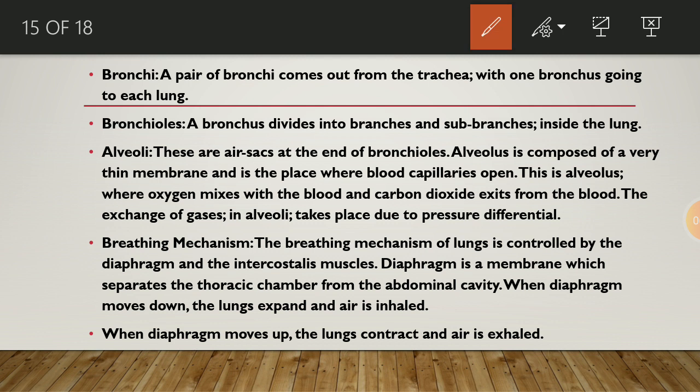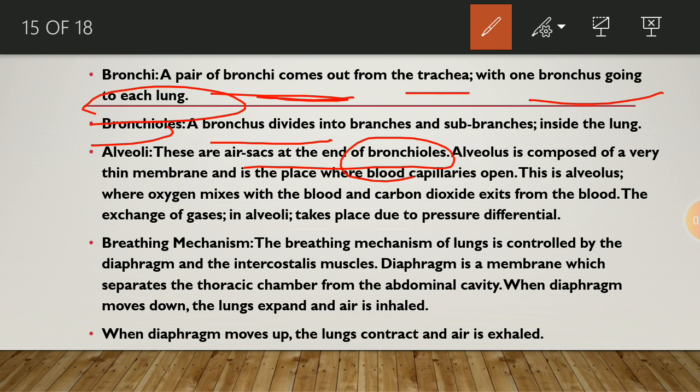Bronchi. A pair of bronchi comes out from the trachea, one bronchus going to each lung. Bronchioles: a bronchus is divided into sub-branches inside the lung. Alveoli: the air sacs at the end of bronchioles, composed of a very thin membrane, are the place where blood capillaries open. In the alveolus, oxygen mixes into the blood and carbon dioxide exits from the blood. The exchange of gases in the alveoli takes place due to the pressure difference.